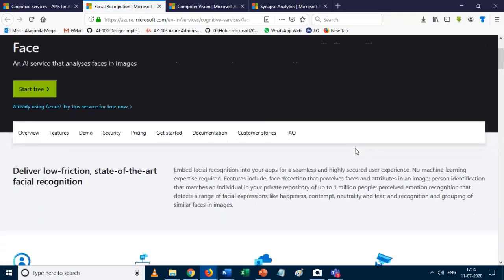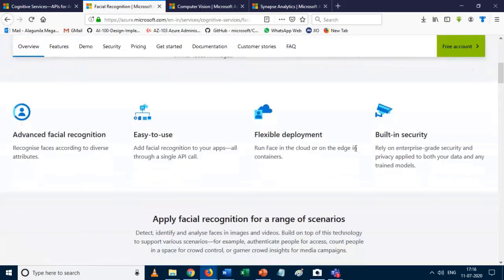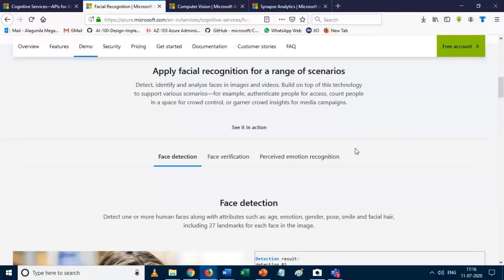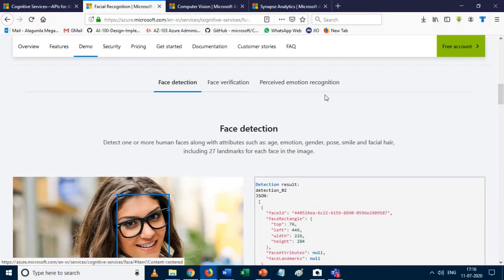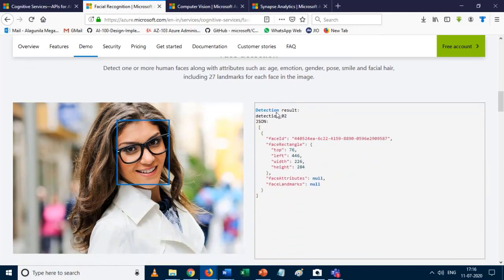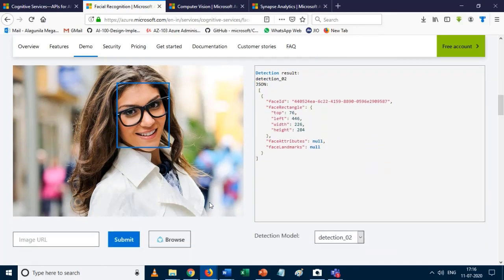The Face API is a very interesting one. Nowadays many places are using the Face API. It can be classified into three parts: face detection, face verification, and emotion recognition. For face detection, you can detect one or more faces along with attributes such as age, emotion, gender, pose, smile, and facial landmarks. We have 27 landmarks, so it can grab all these things and return the output.